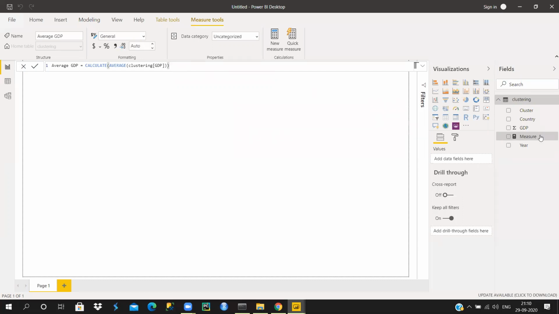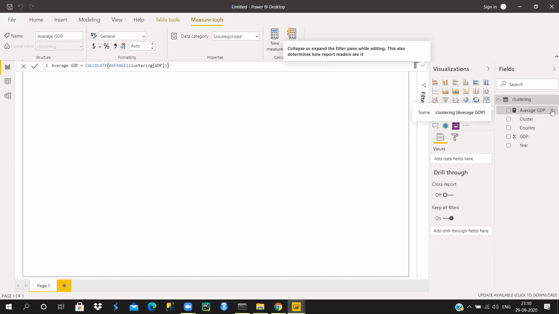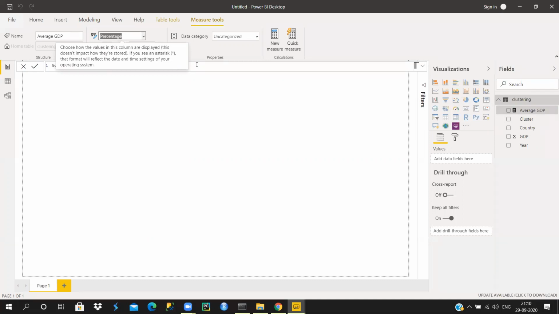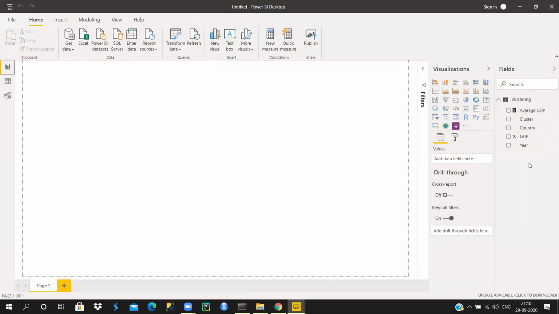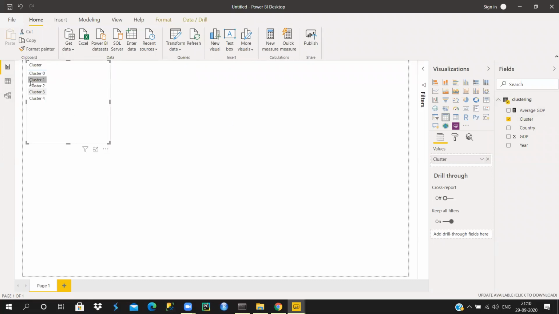Now I will have a new variable here which is called average GDP. Let me just change it to percentage. So let's visualize now. First, I need to pick up my labels, my clusters, sorry. So these are my clusters here.